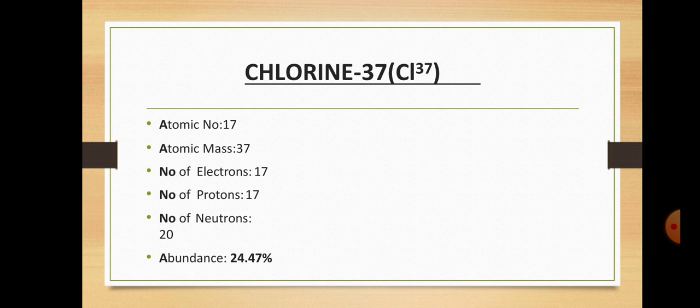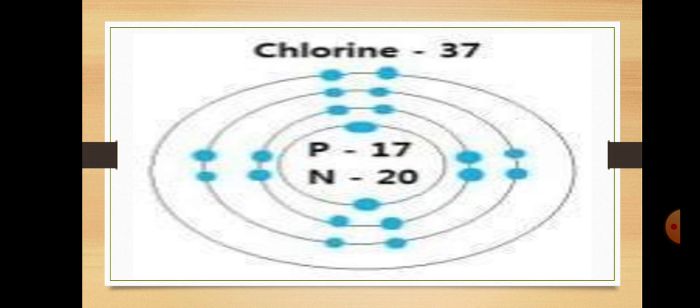Then chlorine 37: atomic number 17, atomic mass 37, number of electrons 17, number of protons 17, number of neutrons equal to 20, and abundance is 24.47%. You can see on your screen that in the center 17 protons and 20 neutrons are present, so it is equal to chlorine 37.